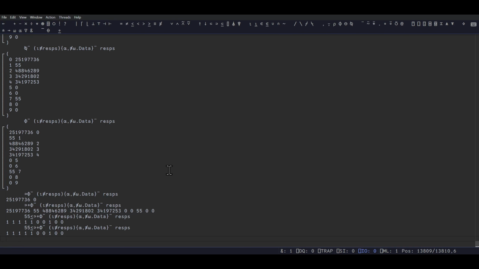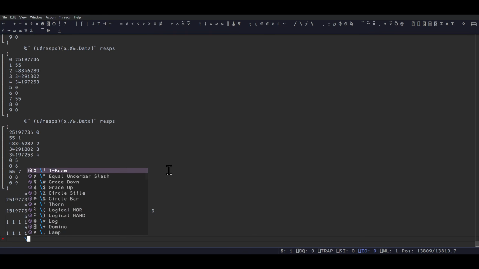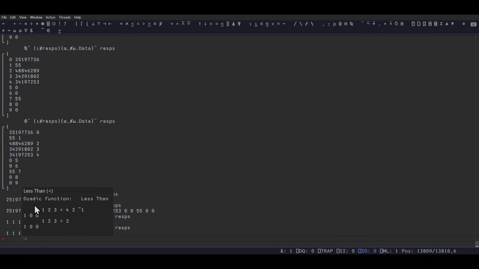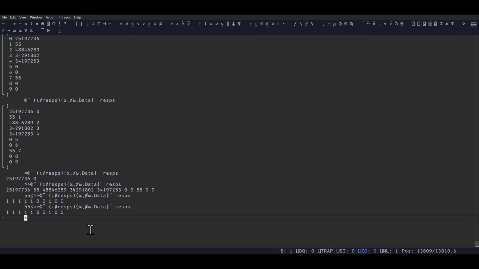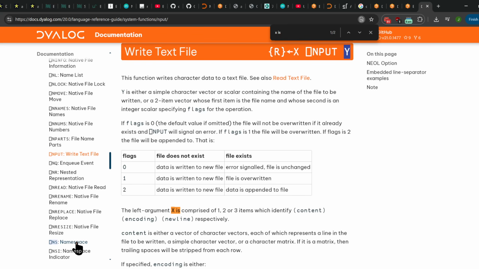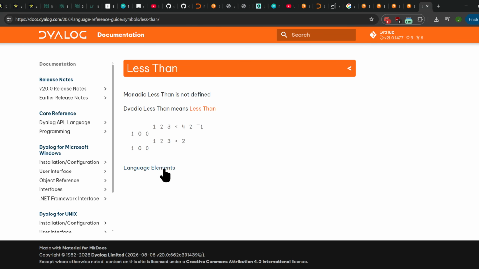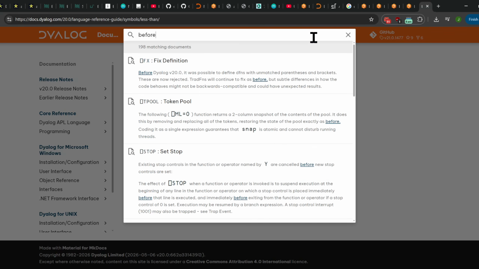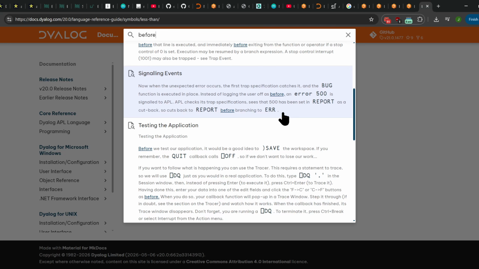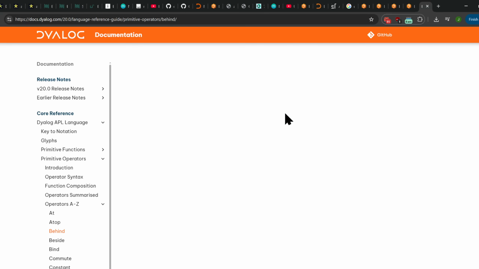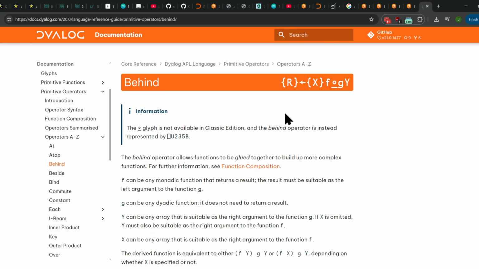So definitely some sort of before situation happening here. Is that a thing? Can I hover over this and it'll tell me how to use before? No. Really? Really? How about help? Maybe it's a different language that called it before. Behind? This is the new one?